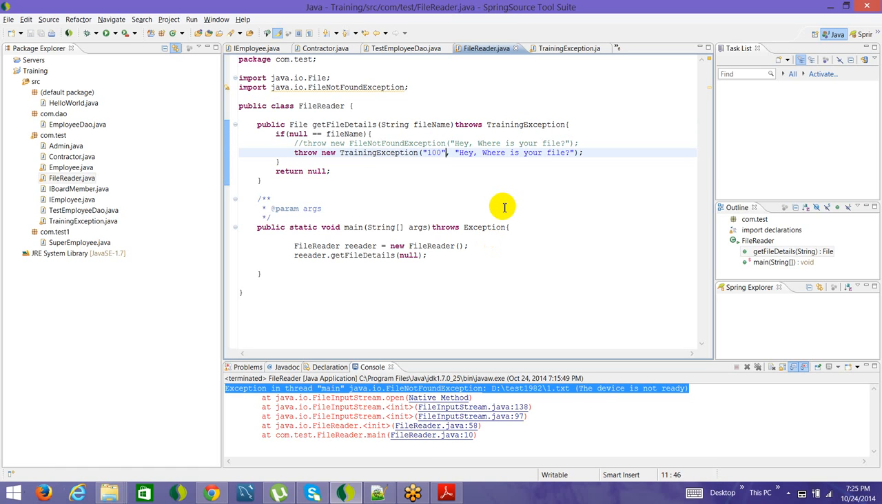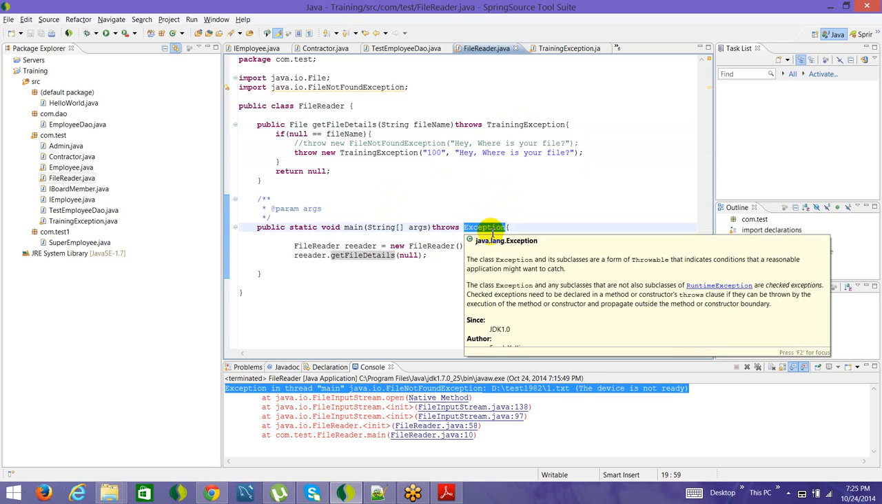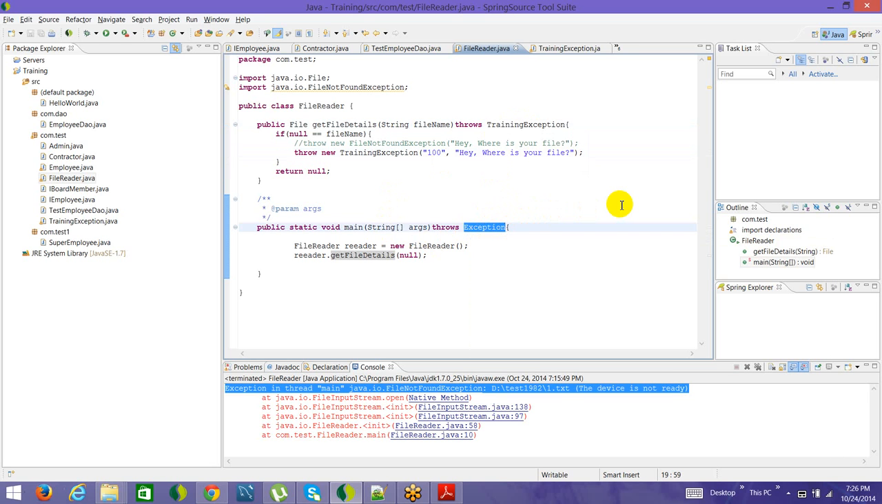Now one particularly important thing: here we are throwing a TrainingException, and here we are not throwing TrainingException, we are throwing Exception. The Java compiler doesn't give any error. Why? Will it not give any error if I try to throw anything? Say for an example I throw FileNotFoundException. Will it be fine with Java? Let's see.